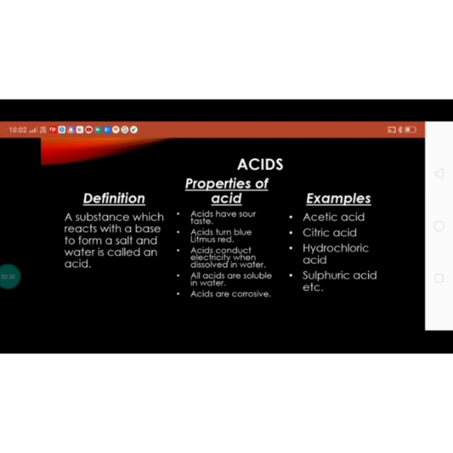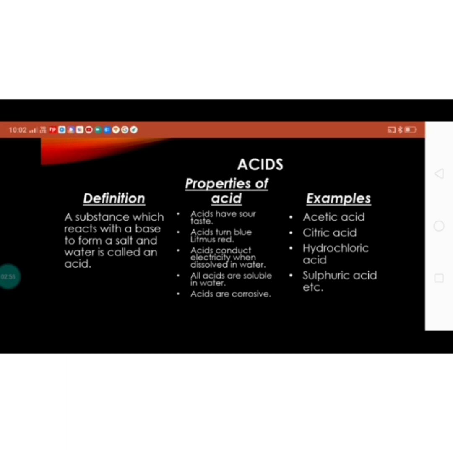Acids are corrosive. Corrosive means that when we touch a strong acid, like when we are working in the laboratory, we get some strong acids like hydrochloric acid, sulfuric acid. You have heard these names. When we touch these acids with our hand, it burns. We have a burning sensation.